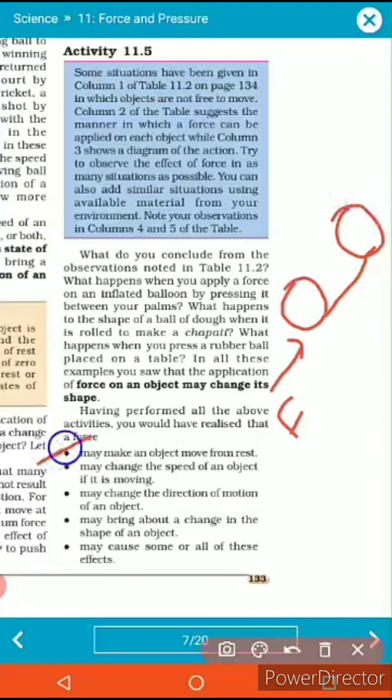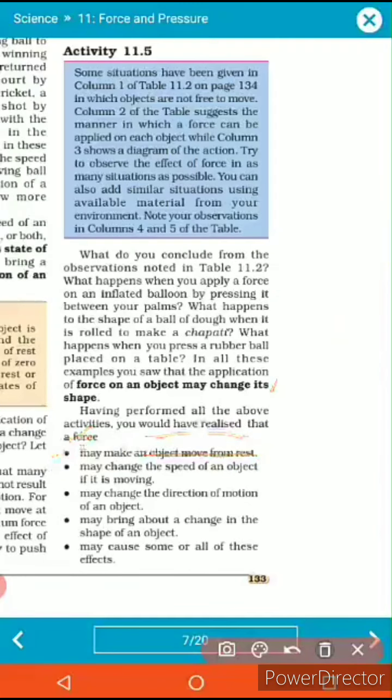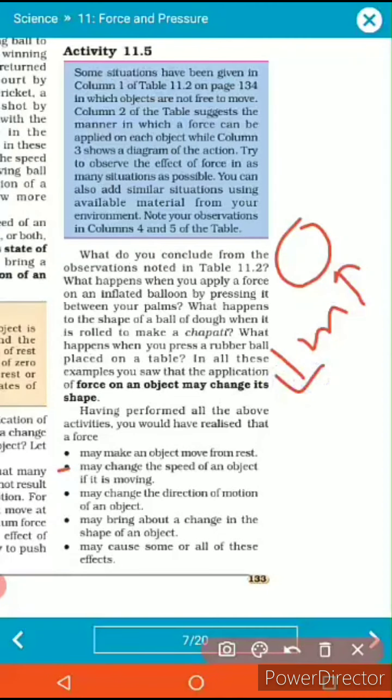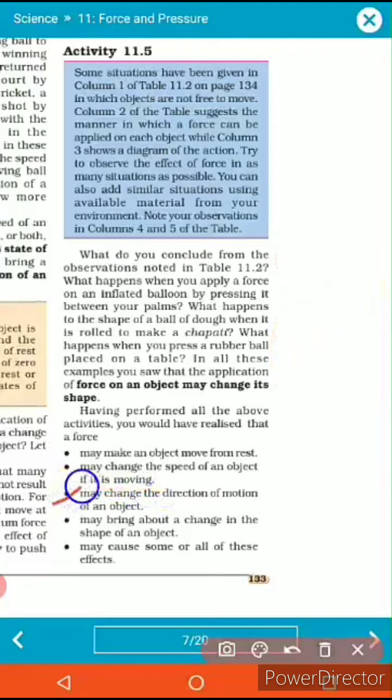So the first point is valid because it will make an object move from its initial position. Understood? The second point: it may change the speed of the object. As we discussed earlier, a force can increase the motion of the object or decrease the motion of the object, which means in both cases the speed is going to change. So we can say that it will change the speed of the motion. Fine.